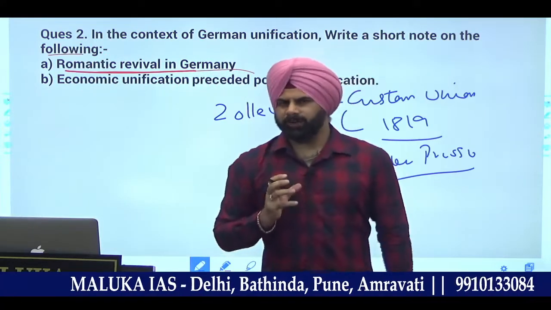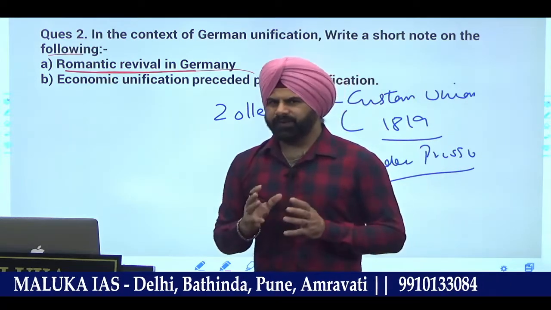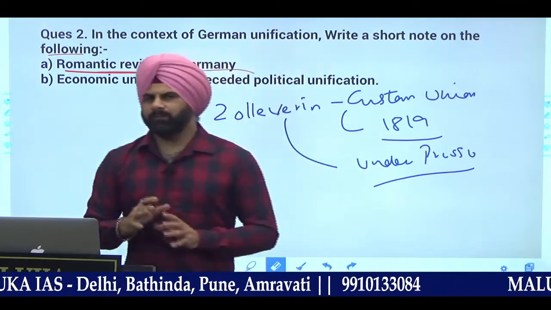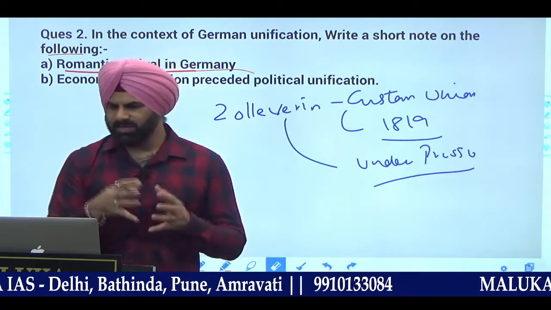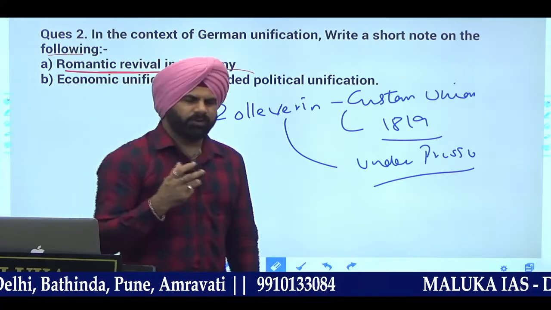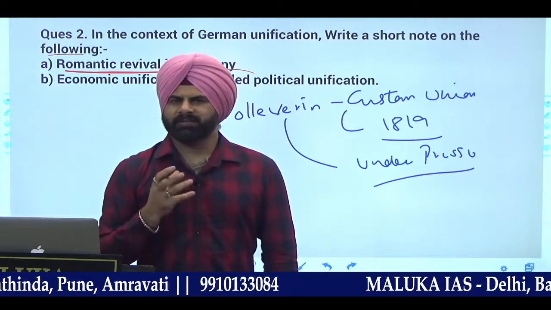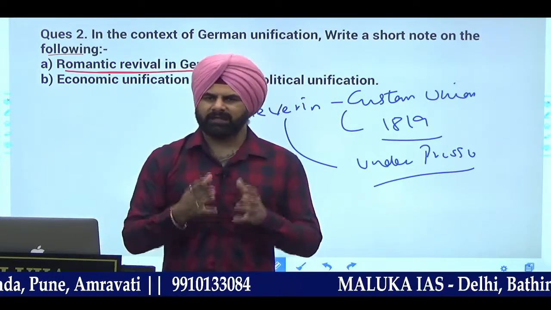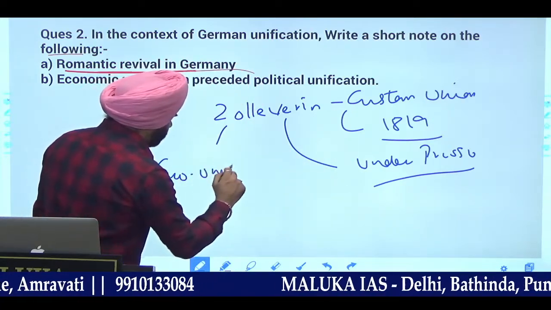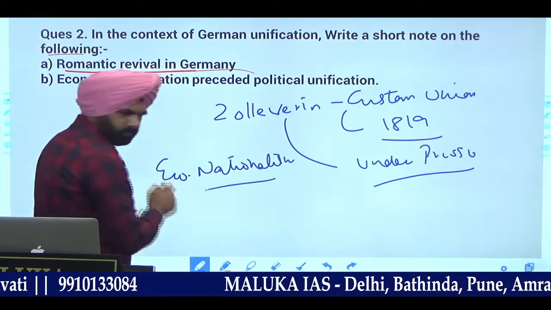Germany, initially Prussia, was very much concerned about the continuous interference that was being made by Austria, and said that if we leave aside political unification, in the initial phase can we do only economic unification? Why? Because achieving political unification is a secondary step. The concept of the Zollverein, that is a customs union, had come up, inspired by the concept of what is called economic unification or economic nationalism. That was there.